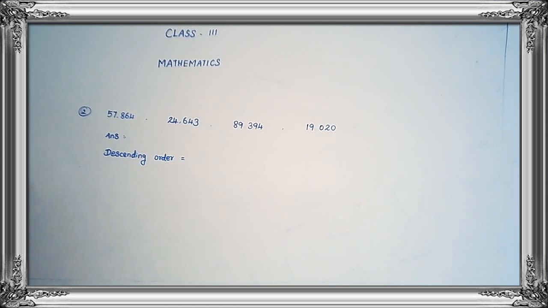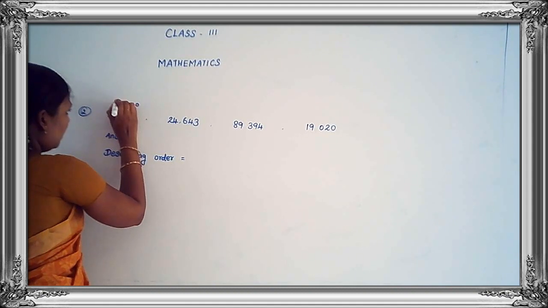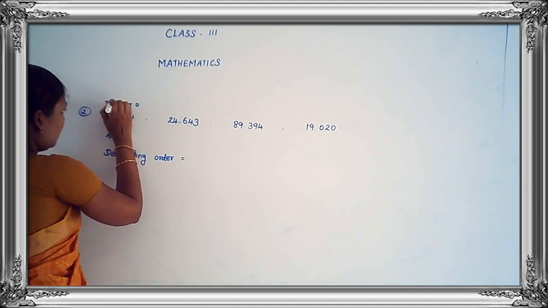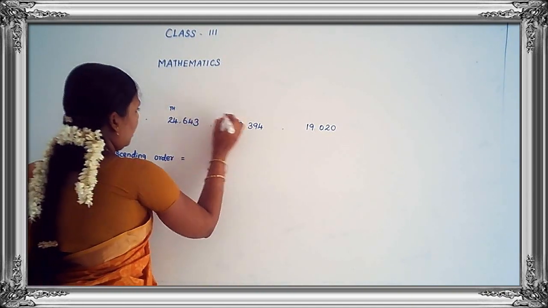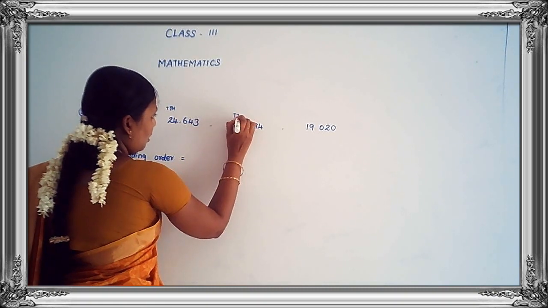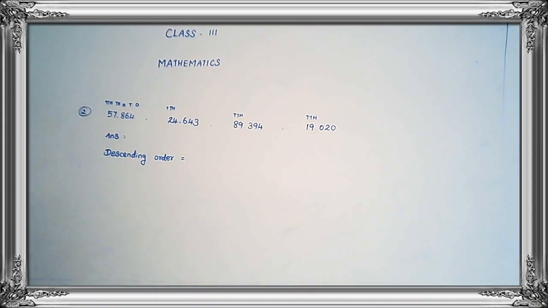Now see here, first we have to mention the periods: ones, tens, 100, 1,000 and 10,000. This is a 5-digit number, so a 5-digit number starts from 10,000. This one also a 5-digit number, and this one also. So you have to see the first digit, the highest place value. To arrange, we begin with the highest place value number. See the board. Which one is the highest place value? 10,000.